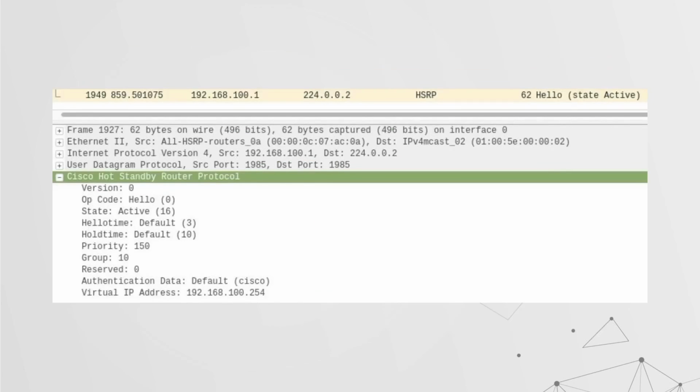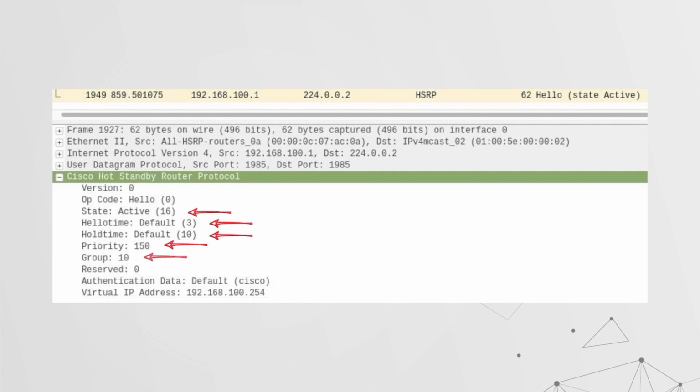Now when we look at something like HSRP, which is a first hop redundancy protocol, there are a few things to take note of, but first we need to make sure that we're looking at packets with the active state. This is important for us to carry out the attack, because we need to make sure our priority is much higher than that of the active router. Then we take note of the hello and the hold time, which are 3 and 10 seconds, the default values. And then we can see the priority value for this specific router or default gateway, which is also active, is 150. And so our priority, if we would want to attack this protocol, has to be much higher than that.